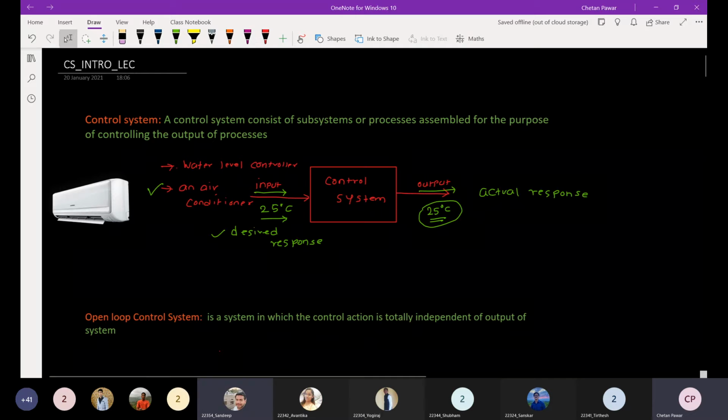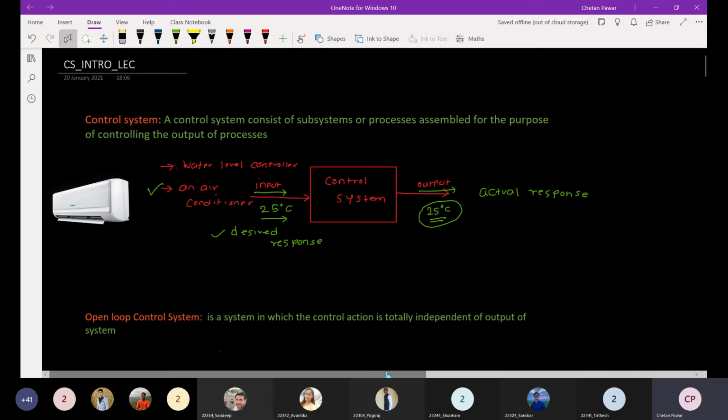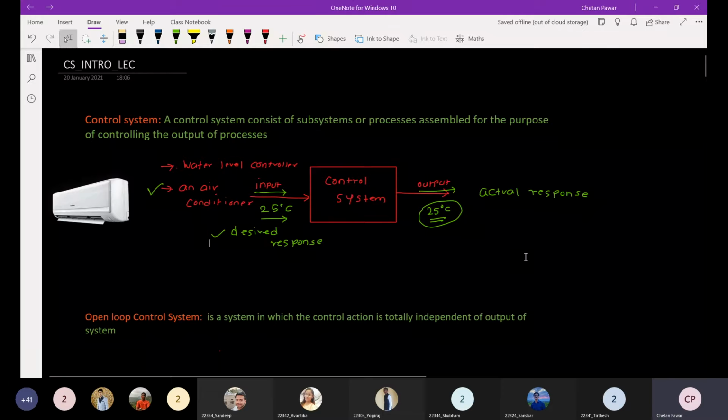Music system. Okay, music system. Can you elaborate how that is a control system? Sir, we set the volume at a particular level, for example 12 dB, and we get some output to the speakers. Yeah, right. So that is also one kind of control system.